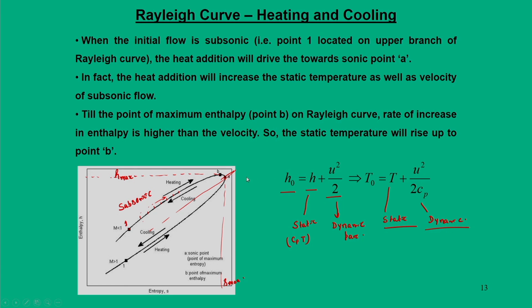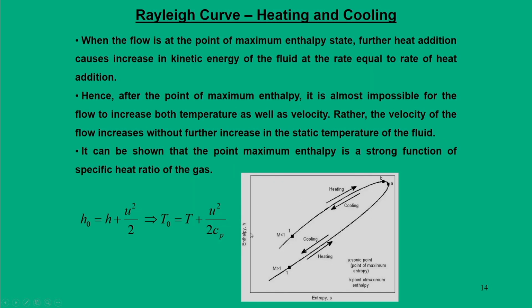So, between the points B and A, the velocity tends to rise, but its static temperature will drop, because the total temperature has to remain constant. So, this is how the curve is drawn here. From point 1 to B, we can say that both U and T increase.